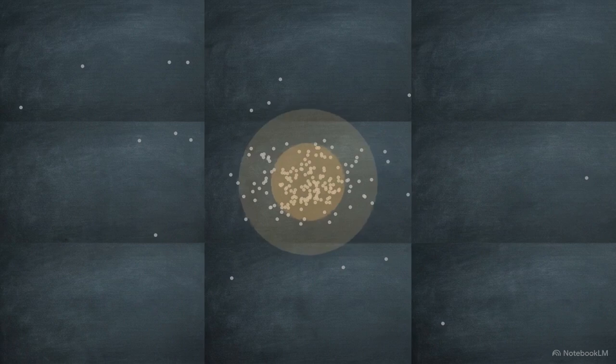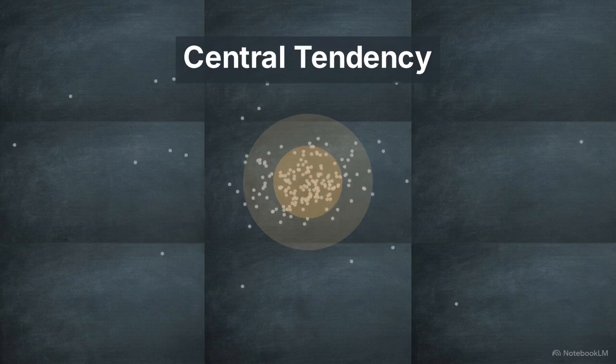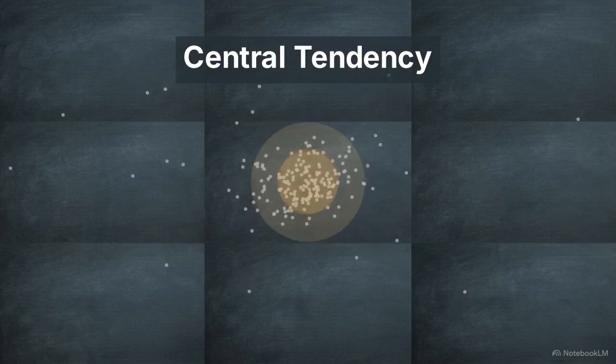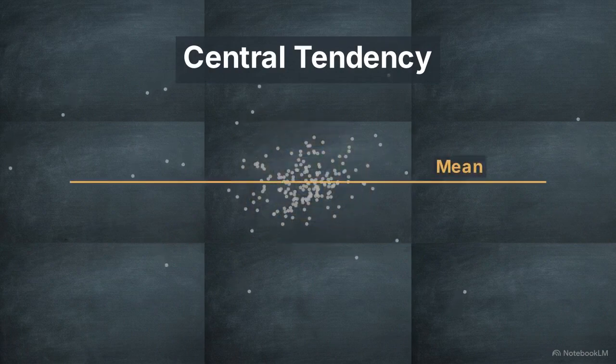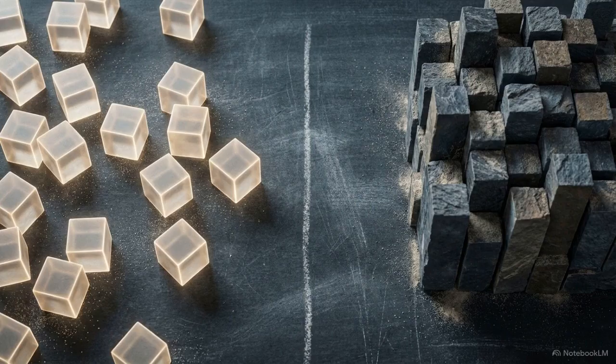When analyzing any significant dataset, we look for the center, the single point around which the entire population clusters. This statistical tool is known as a measure of central tendency. To find this center, we utilize three primary metrics: the mean, the median, and the mode. However, the mechanics of these metrics change depending on the state of the data being analyzed.